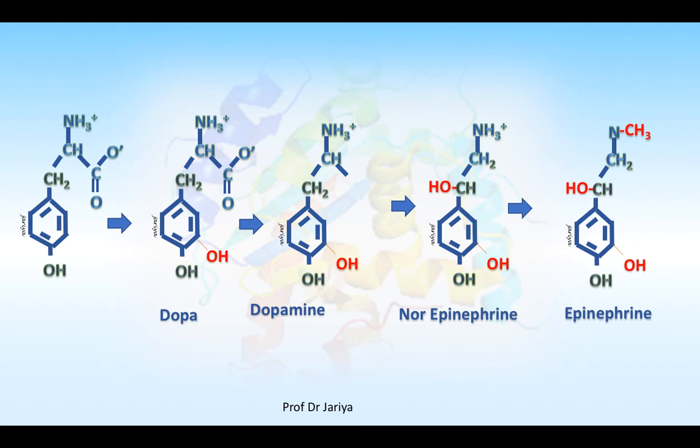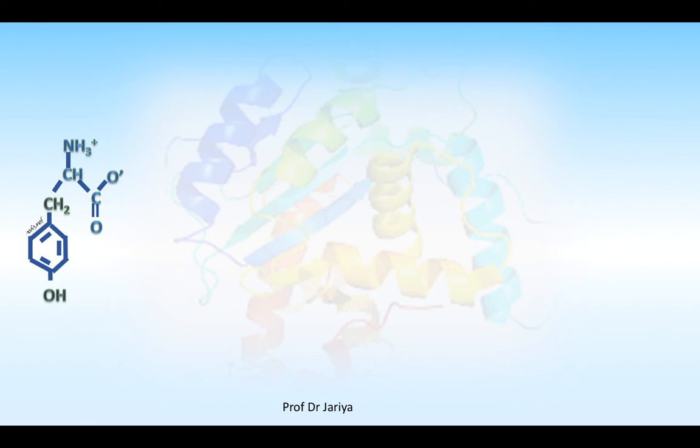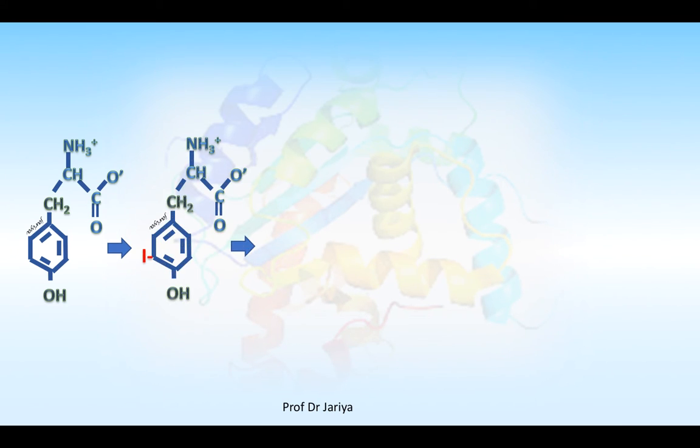Not only that, it can also synthesize thyroid hormone. For thyroid hormone synthesis, tyrosine can be iodinated in the thyroid gland to form monoiodotyrosine, meaning tyrosine carrying one atom of iodine. The iodine is shown in red. It can be further iodinated to diiodotyrosine, as shown by two red colored iodines here.